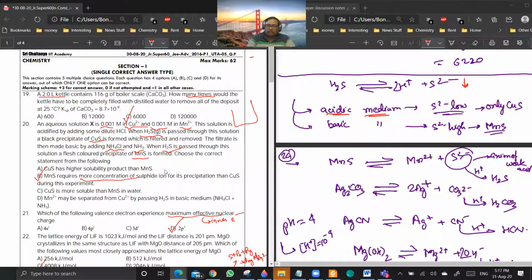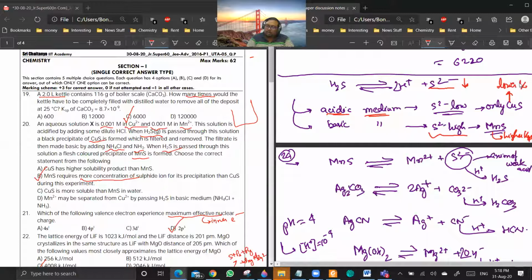Okay. Now you see, the precipitation will depend on the concentration of sulfide ion. Now in acidic medium, the sulfide ion concentration will be very low. So only the lower Ksp sulfide will be precipitated, which is CuS. Okay, this you have to know. And in basic medium, when the sulfide ion concentration is high, then the higher Ksp sulfide will be precipitated.